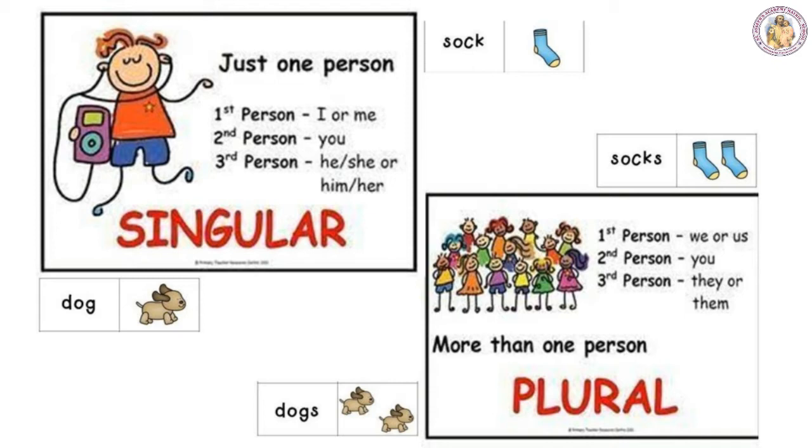Look at the second person, you. You is the same word in both the forms. You may be in singular form or you may be in plural form, that is more than one also. And look at these third person words, that is he or she. When you convert this he or she into plural forms, it becomes they. So he becomes they or she becomes they when converted into plural form. Him or her becomes them. Him or her is in singular form. When converted into plural, both the words become them.